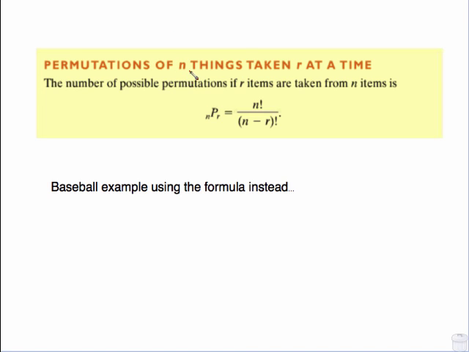Now there is a formula for what we just did. So this is the idea of n things. This was our 12 players taken r at a time. That's referring to the fact that I had 9 slots. So the first number is your number of items, and your second number is the number of slots, or the number of positions.